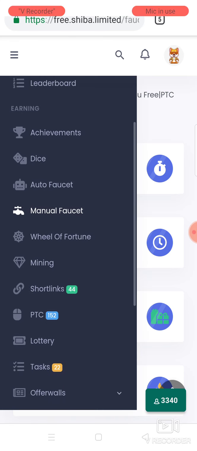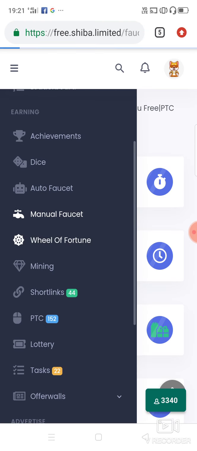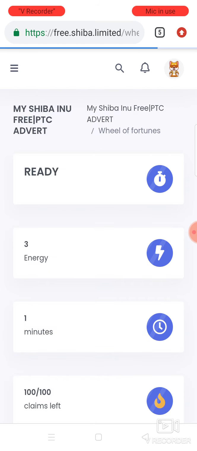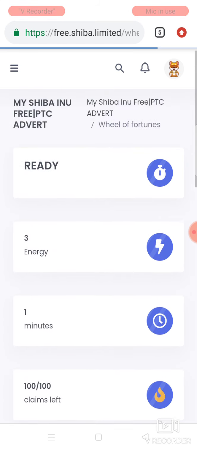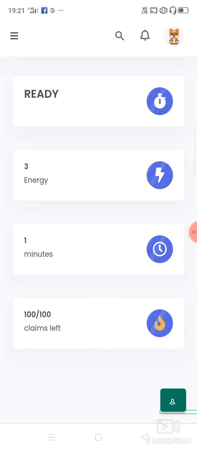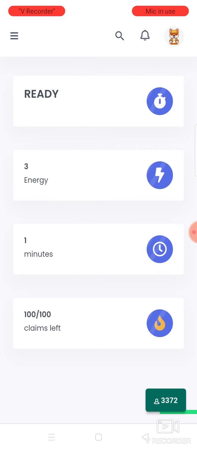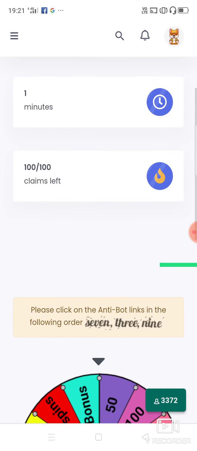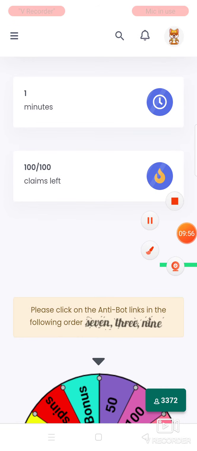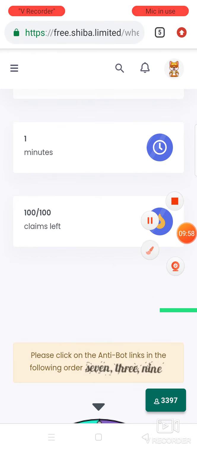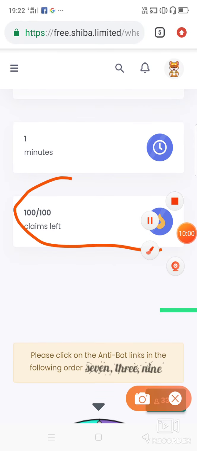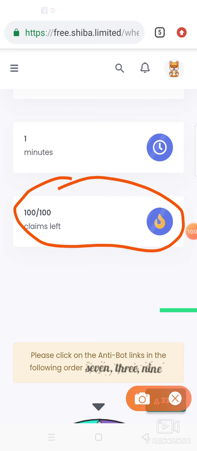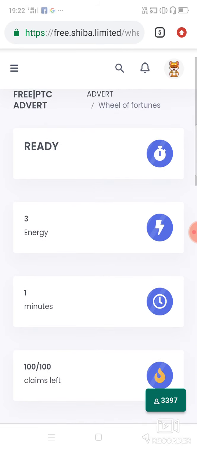The other way here is the wheel of fortune. You can see over here 100 claims are left. 1 minute, 3 energy per claim.